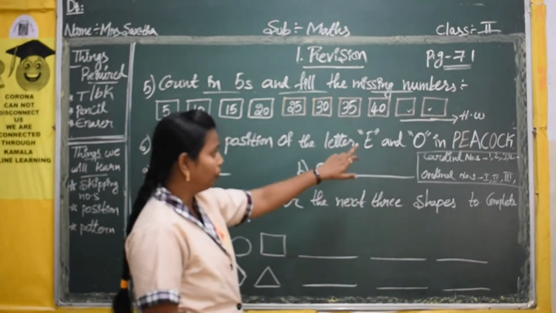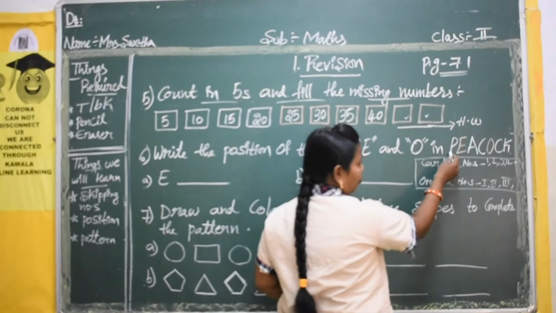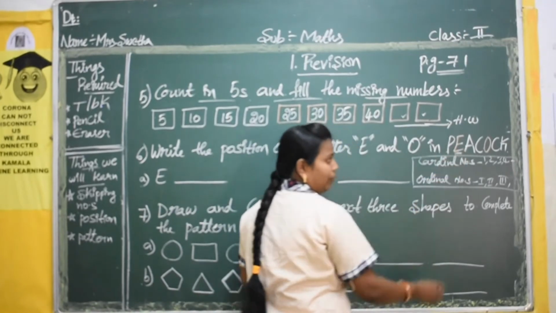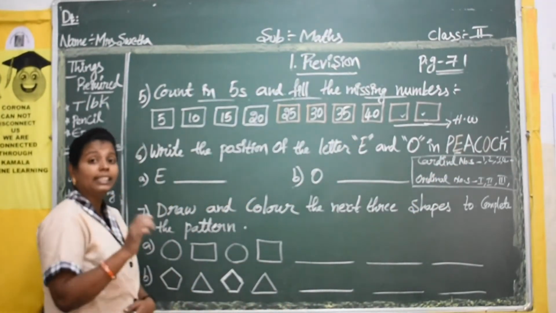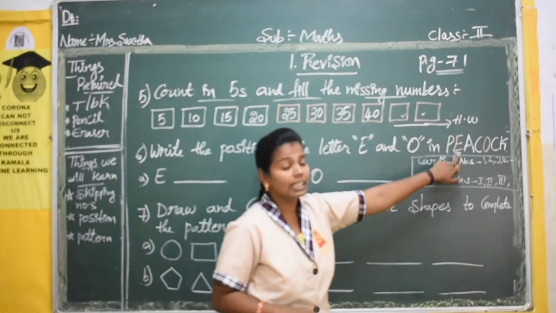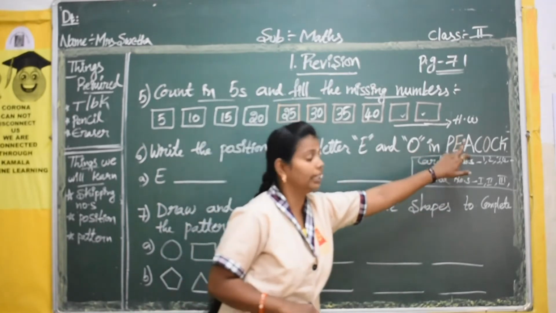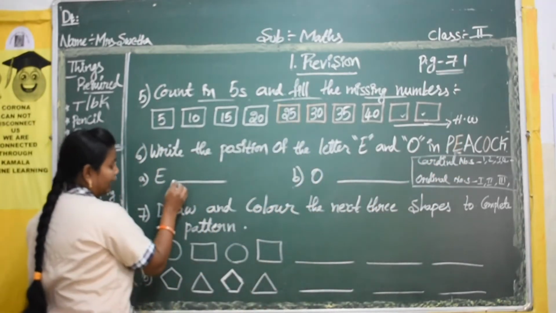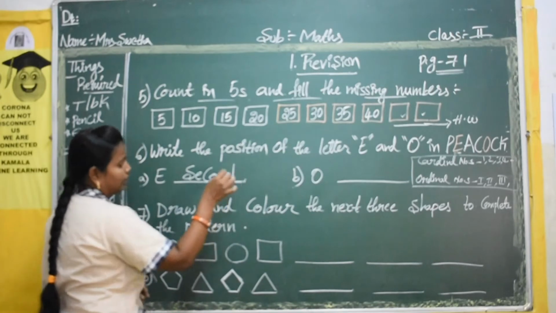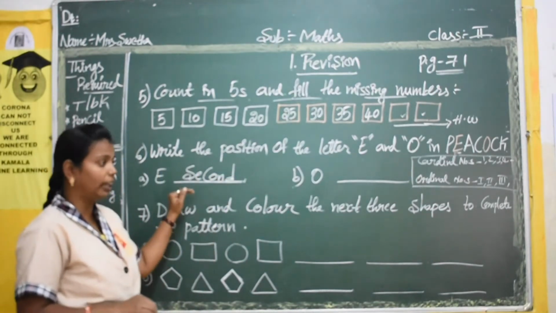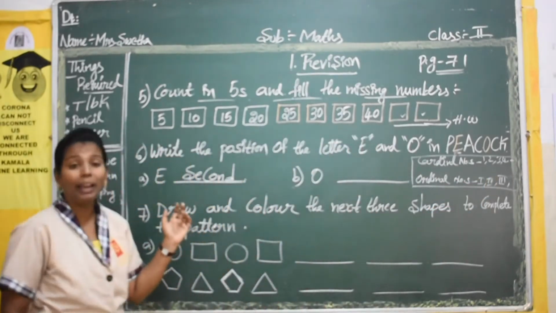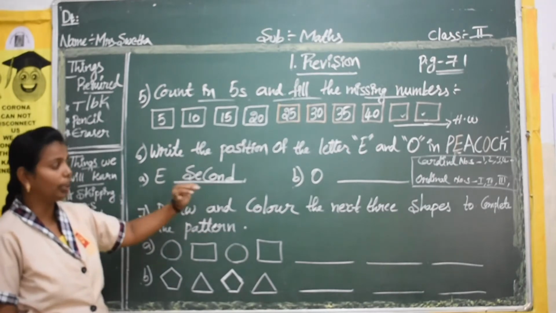Now you see the position of E in your word. 1 and 2. So this is first and this is second. So where is E? In which place is it? It is in the second place. Okay. So this is first place and this is second place. So E is in the second place. So you have to write second, S E C O N D, in your blank. Okay, you should not write Roman numbers. See, what I have written here are Roman numbers. You have to write the spelling here. Okay, second, S E C O N D, second.